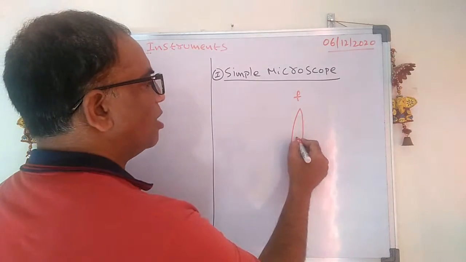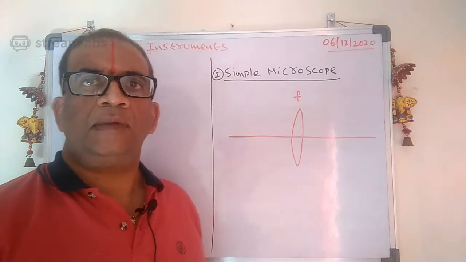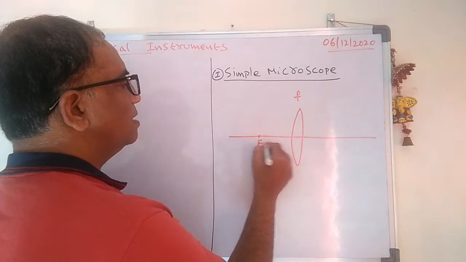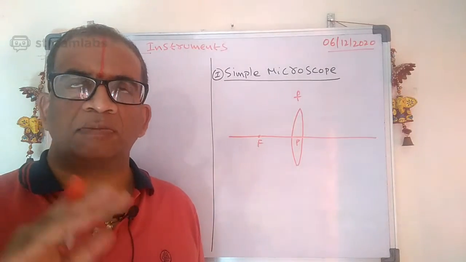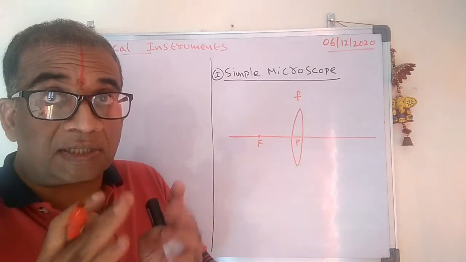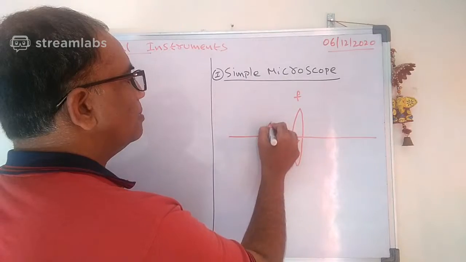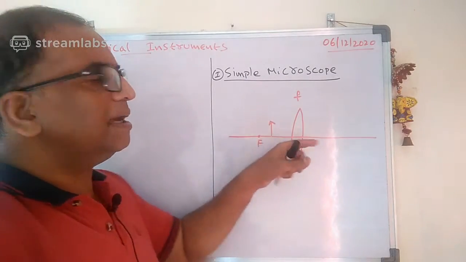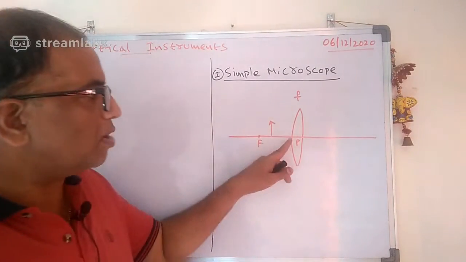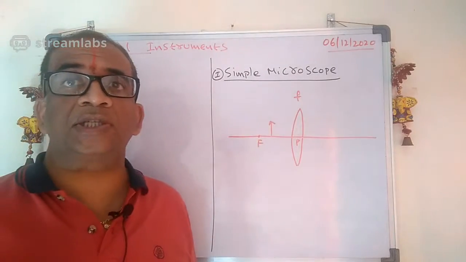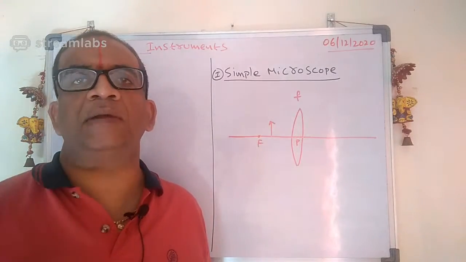See carefully, this is the optic center, and this is the principal axis. And we have this focus point, and this is the optic center. Regarding a magnifying glass or a simple microscope, the principle is that we arrange the object between the focus point and the optic center. Then you will get a magnified, virtual, erect image.